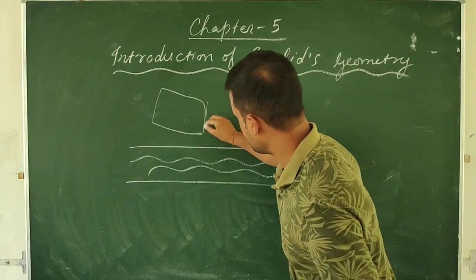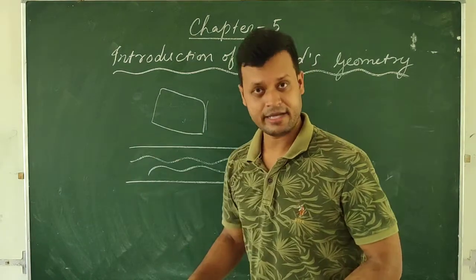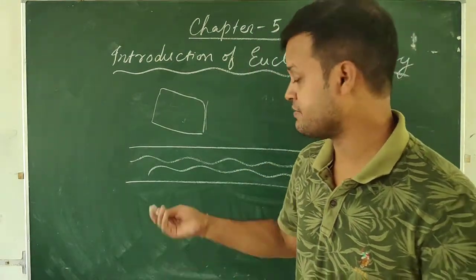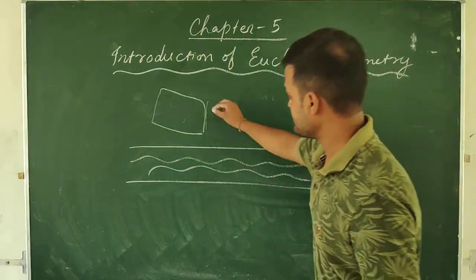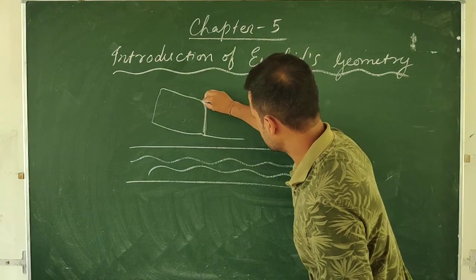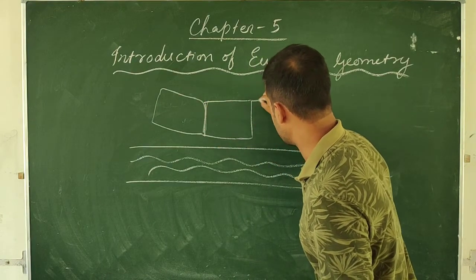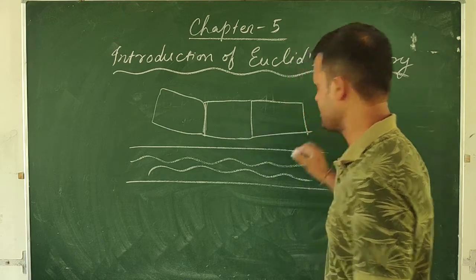So here cultivation of land takes place for different kinds of crops which need very fertile land. So what happens is that these land pieces are owned by different owners or different farmers.